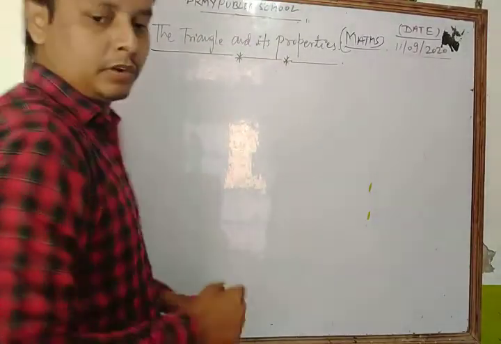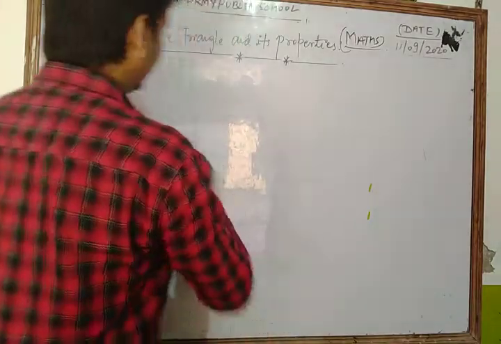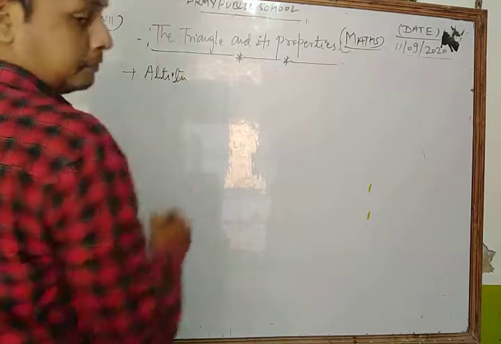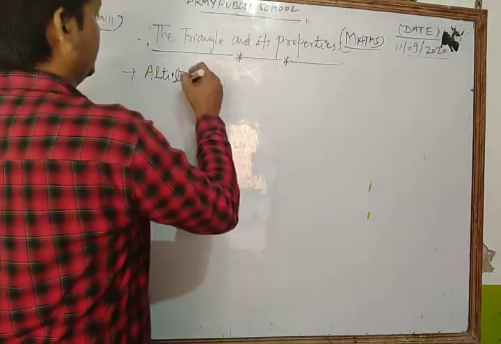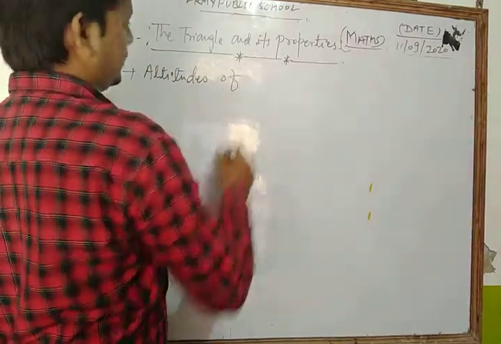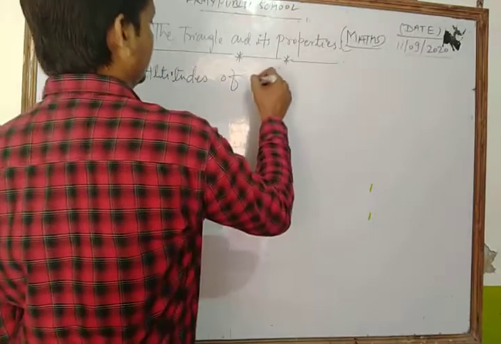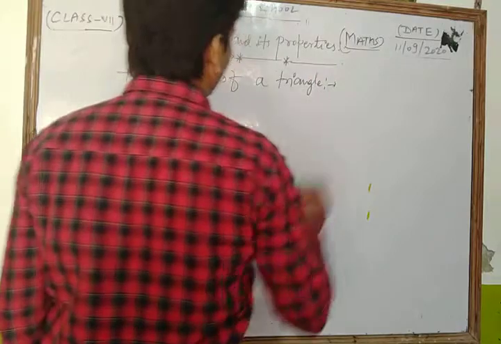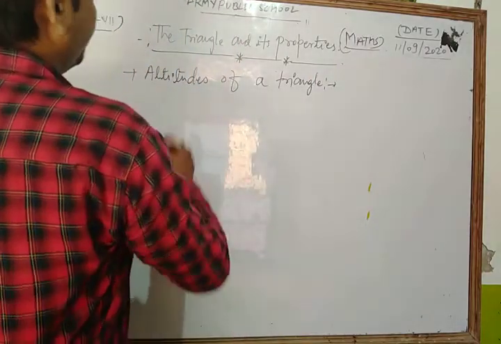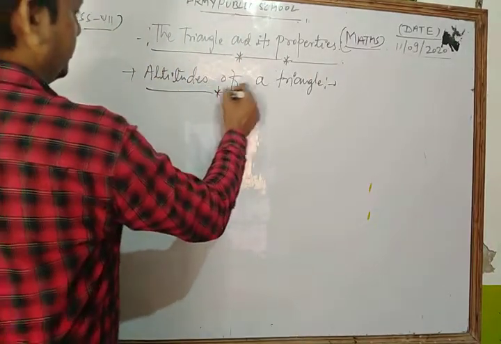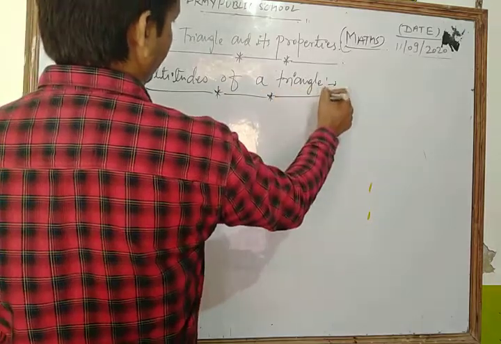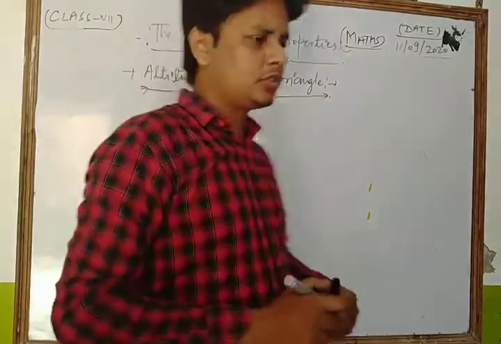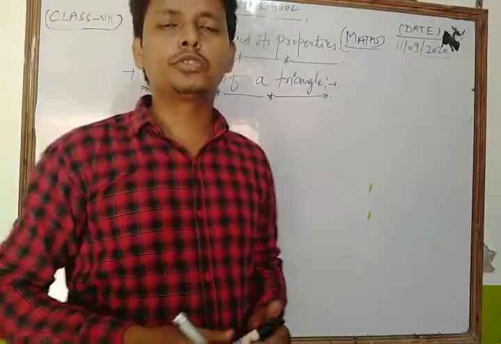Dear students, what is the concept of altitudes of a triangle?